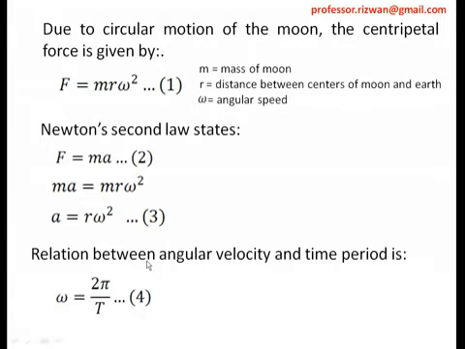Now if I make the square of this omega and substitute it here, what will happen? a is equal to r as it is, and omega square, so 2 pi upon T, and square of that. Right. So this is the acceleration. This is basically the acceleration on the moon due to earth.